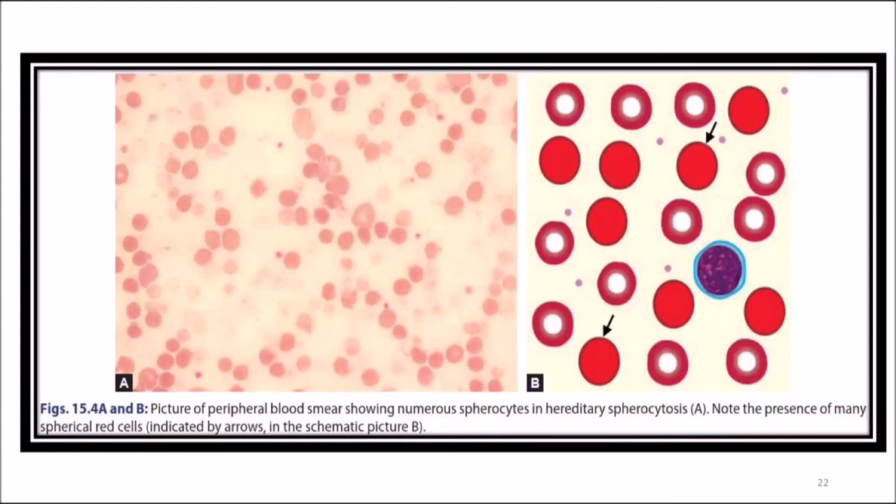This is the picture of a peripheral blood smear showing numerous spherocytes in hereditary spherocytosis. The first picture shows spherocytes in hereditary spherocytosis. In the second picture, the arrows indicate spherical red cells. You can see spherical red cells with the two arrows shown in this picture. There are several spherocytes here. So the presence of many spherical red cells is seen in hereditary spherocytosis. You take a smear and examine it under the microscope.